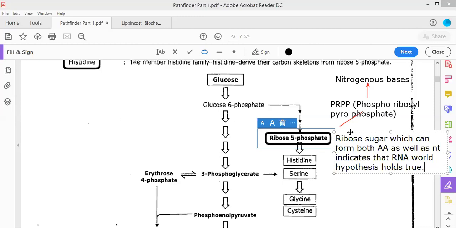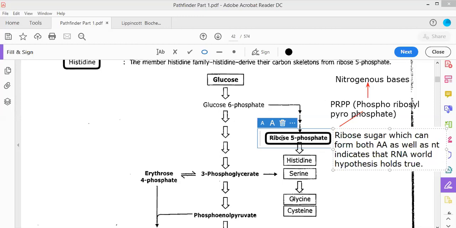Once a question was asked after giving this structure, ribose 5-phosphate, and the majority of the students were not able to attempt it. So please do note it down. Take a good note of this particular question. Are you able to understand that because ribose 5-phosphate can biosynthesize histidine, it can biosynthesize nucleic acid?